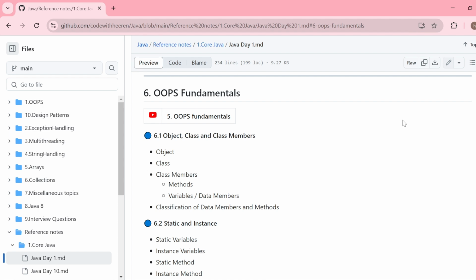Now, these data members and member functions are further classified. There are two types of data members, static data members and instance data members. Member functions are also of two types, static member functions and instance member functions.